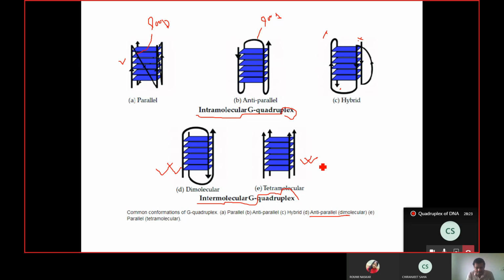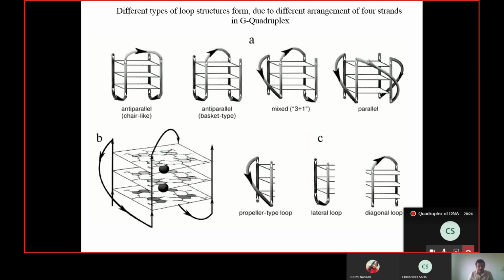Okay, fine. Now, what I told is that in a DNA quadruplex, these quadruplex sheets are stacked against each other, and they are connected by the loop regions. Correct. So these are examples of those various stack arrangements.